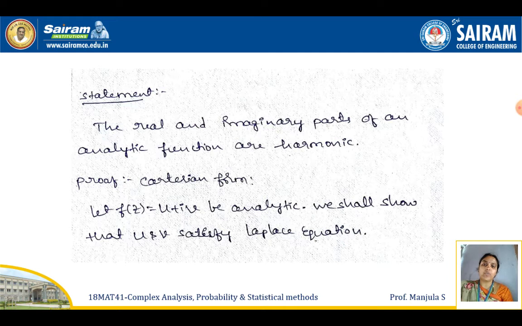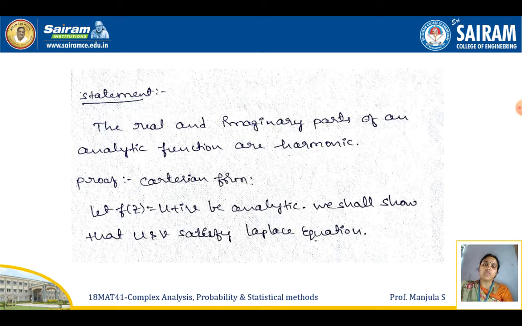Now we'll study the property of harmonic functions in a complex variable. First we'll see the statement of the harmonic property: the real and imaginary parts of an analytic function are harmonic. For example, f of z equals u plus iv, where u is the real part and v is the imaginary part. If f is analytic, then u and v are both harmonic, meaning both satisfy the Laplace equation. That is what we have to prove now.